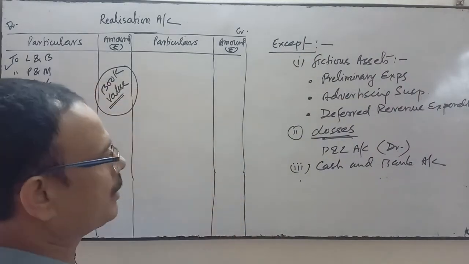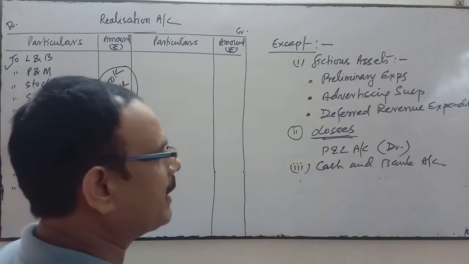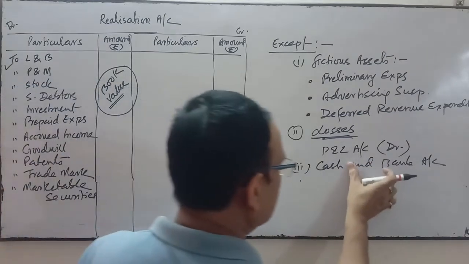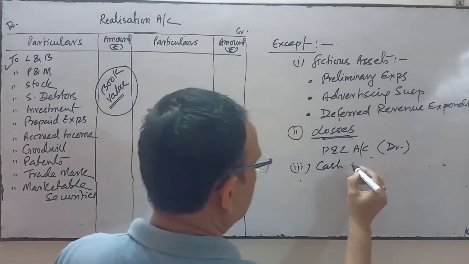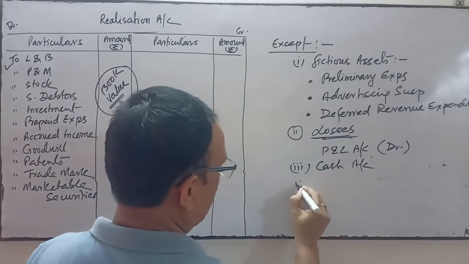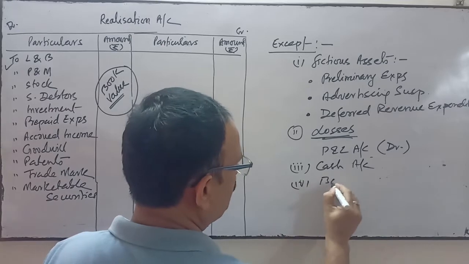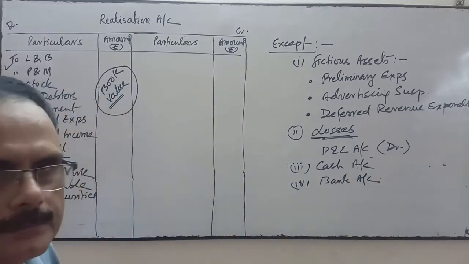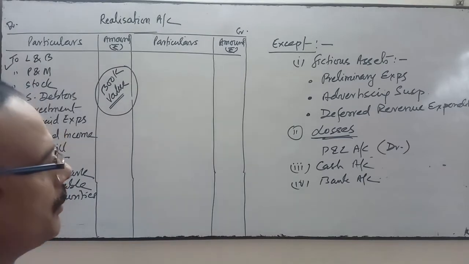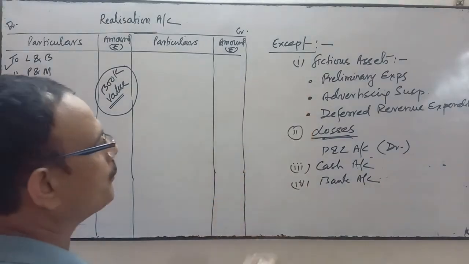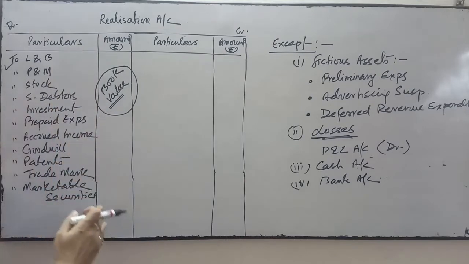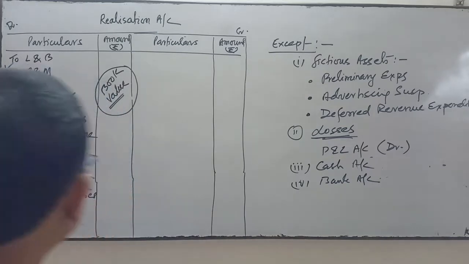Similarly, cash and bank balance, whether cash account or bank account, will not be transferred. So these four will not be transferred; otherwise all assets will be transferred to realization account.